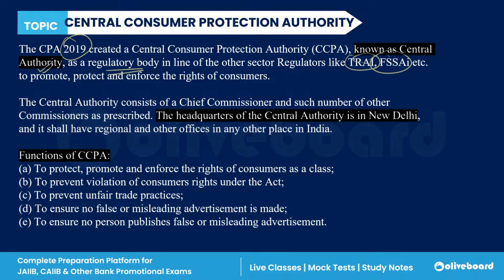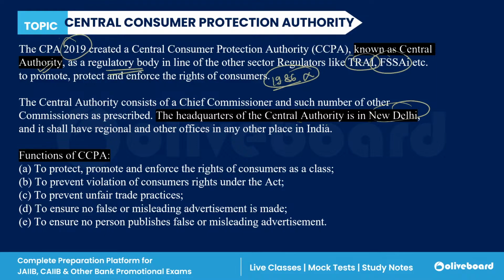So, for consumer protection, there is a regulatory authority, which is known as Central Authority, which was formed under CPA 2019. This is a very main difference, which was not present in the 1986 Act. Okay, the central authority consists of a chief commissioner and such number of other commissioners as prescribed. The headquarters of this central authority is in New Delhi.